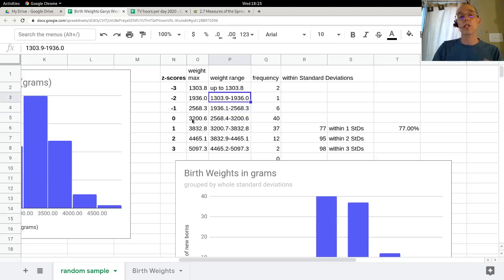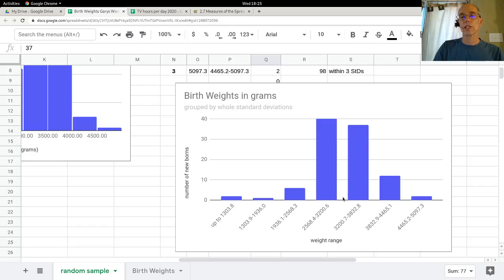So I'm choosing very special numbers here, the mean to center at, and then the standard deviation to jump. And then I calculated, for example, these 2 columns, the 40 and the 37 here, that is within the first standard deviation of the mean. So remember, my mean is 3,200. That's going to be right in between these 2 columns. 3,200 is going to be in this column. So if a baby was exactly 3,200 grams, they'd be here, not there.